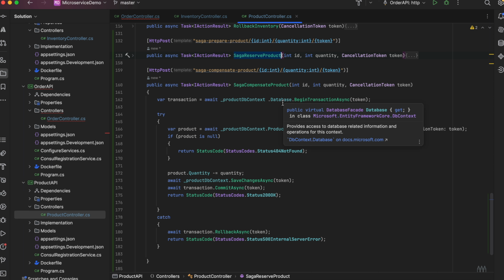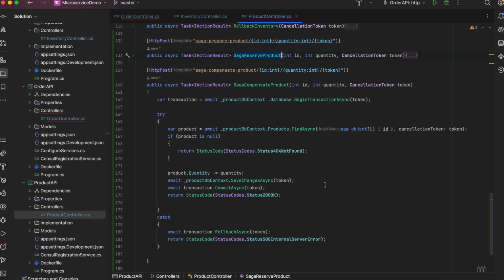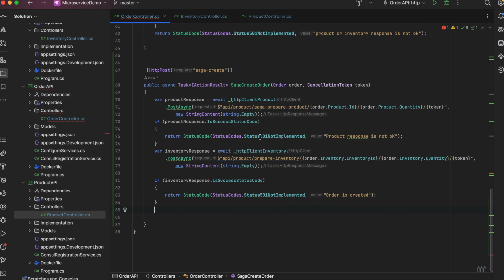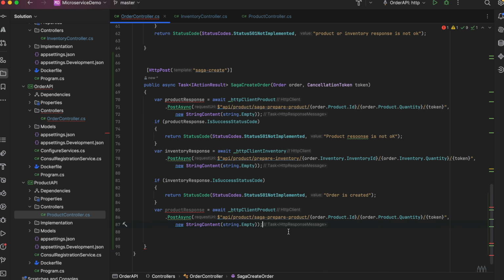So this is how the compensate works. Whatever the changes we made in the reserve, we would have to roll back them. We would have to run the compensate transaction according to that. The only change I have to make here is product.quantity plus the quantity that I have already deducted. So that's it for the compensate transaction. So this is how it works. Now in the order, what I'm going to do here, if it's failed, then I would run the compensate transaction like this.